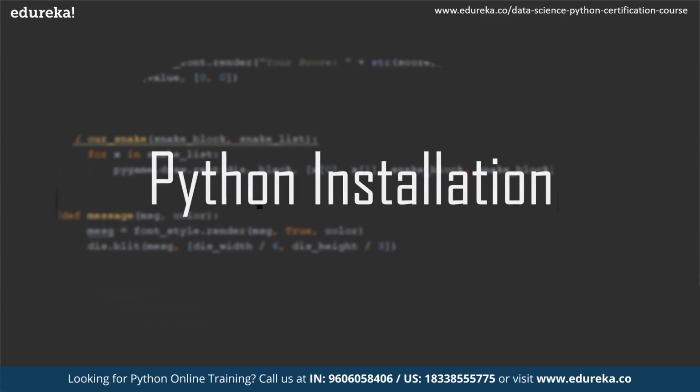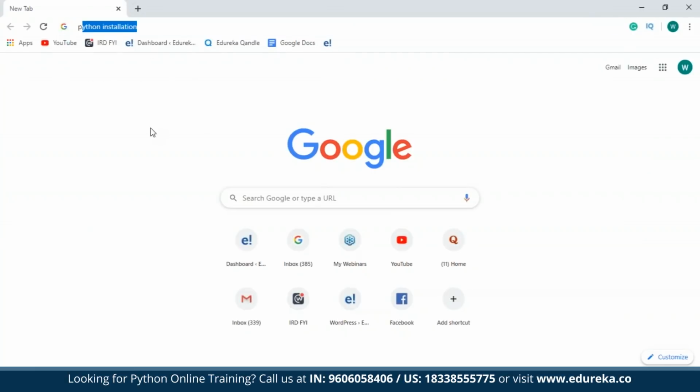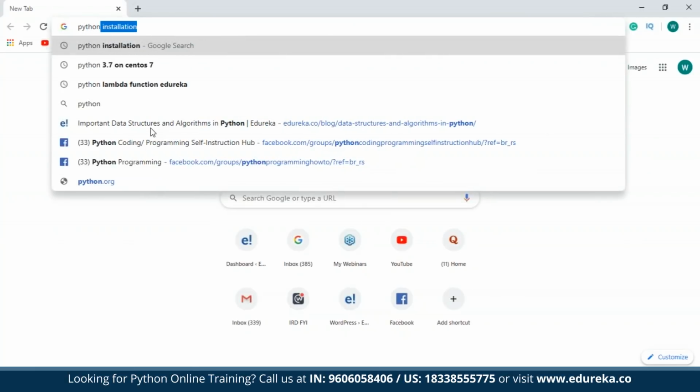So now that you're aware of Python and its importance, let's move on and see how to install this on your systems. Python can be obtained from the Python Software Foundation website at python.org. Typically, that involves downloading the appropriate installer for your operating system and running it on your machine. Now to do that, all you can do is open up your browsers and just type in python.org.